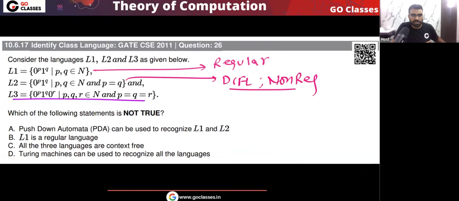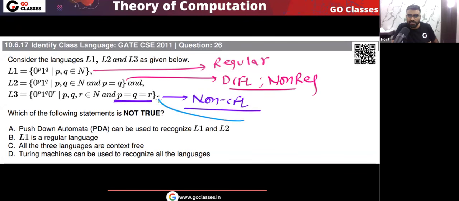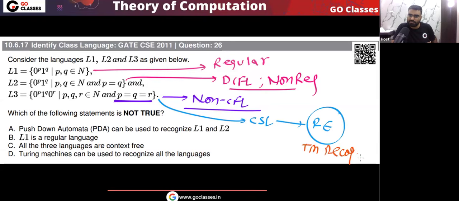What about L3? L3 is 0 power p, 1 power q, 0 power r, where p, q, r are the same. This is a standard example of a non-CFL. Yes or no? But this language is CSL, and every CSL is recursively enumerable. Recursively enumerable means Turing machine recognizable. So very easily you can see that all the languages are Turing machine recognizable. Yes or no? This statement is actually true. The question is asking which statement is not true.